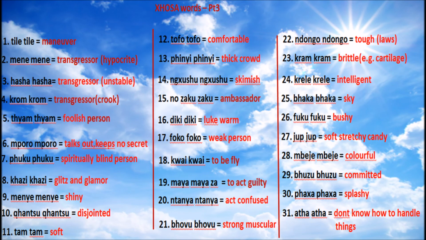And then a krom. A krom is a crook. It's a transgressor too, but a crook. I don't even have to explain that. A crook is a crook. Somebody who will be crooking people, lying and getting his way, lying. So a crook.